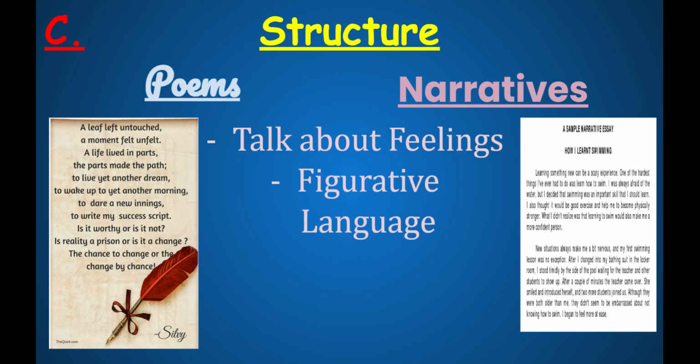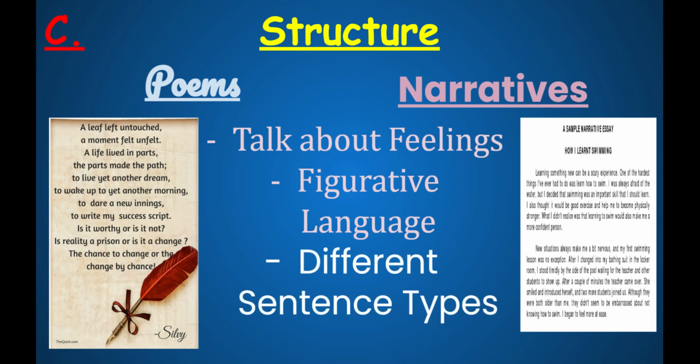Both texts can use figurative language. Figurative language can include similes, metaphors, hyperboles, personification, onomatopoeias. Next week, you will learn more types of figurative language that you can include in your writing. And finally, both texts can contain different sentence types. This is based on a lesson from a few days ago where we learned the declarative, interrogative, imperative, and exclamatory. All these four sentence types can be used for both poems and narratives.